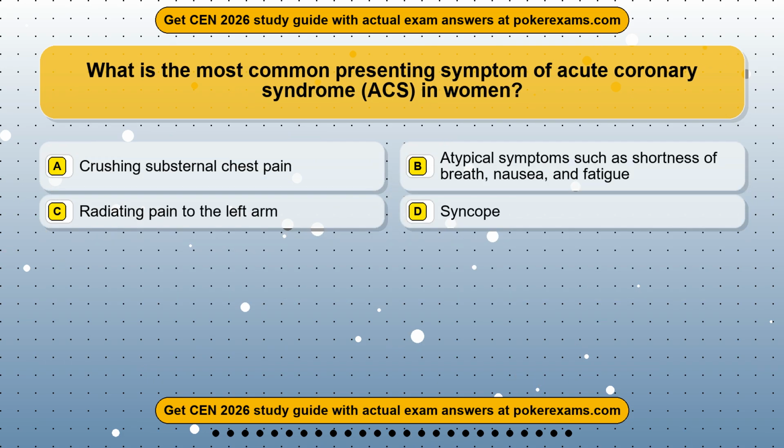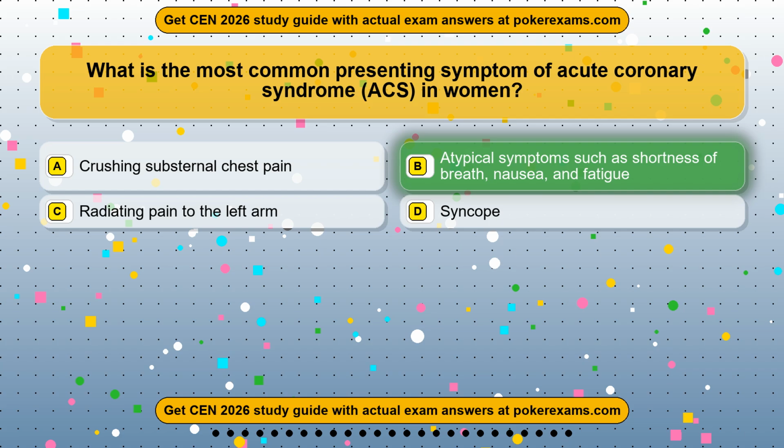Question 23. What is the most common presenting symptom of acute coronary syndrome, ACS, in women? Option A, crushing substernal chest pain. Option B, atypical symptoms such as shortness of breath, nausea, and fatigue. Option C, radiating pain to the left arm. Option D, syncope. The correct answer is option B.